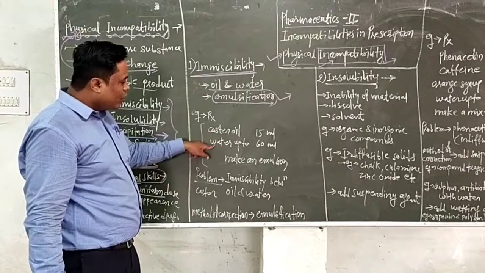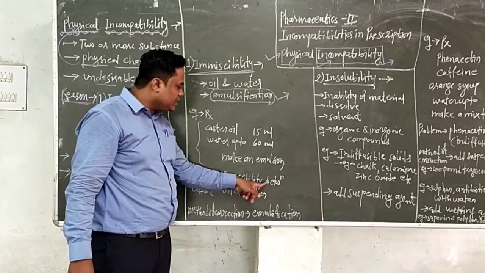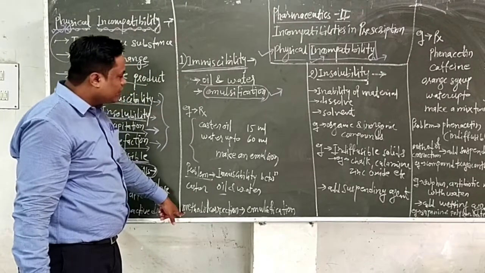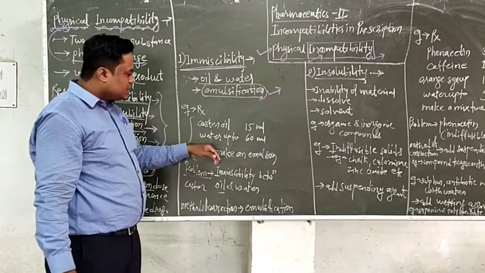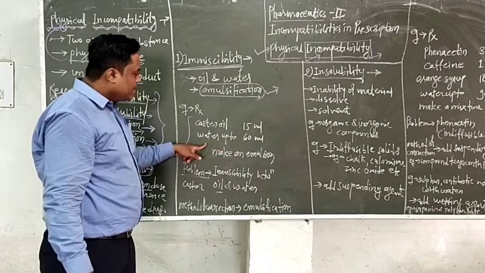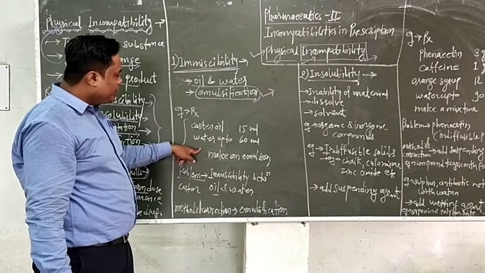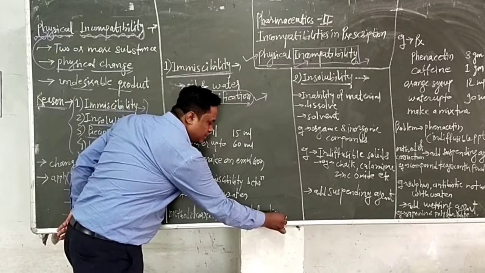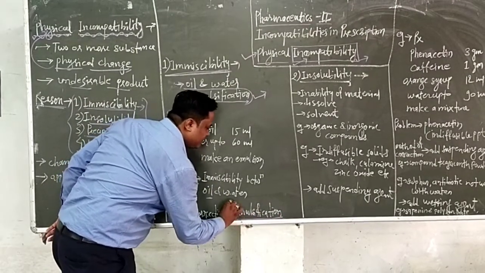Castor oil and water are immiscible with each other. What is the method of correction? Add a sufficient emulsifying agent to prepare a proper emulsion, that is, apply emulsification.